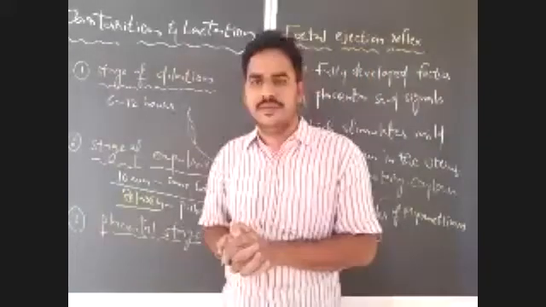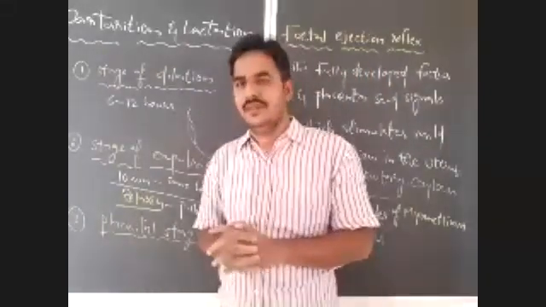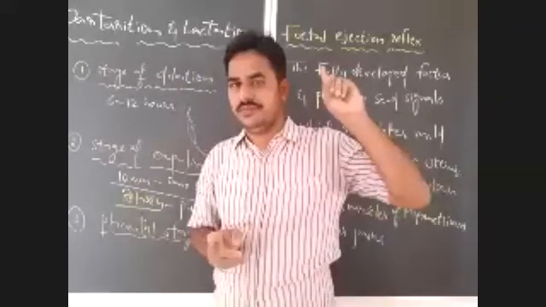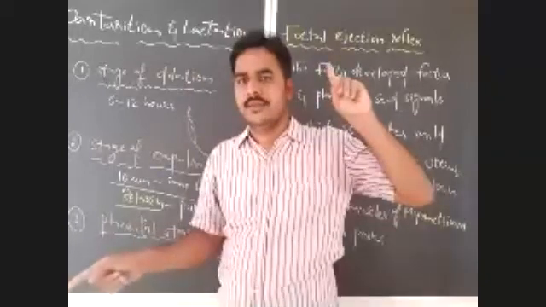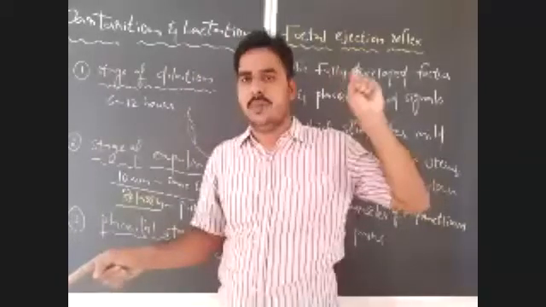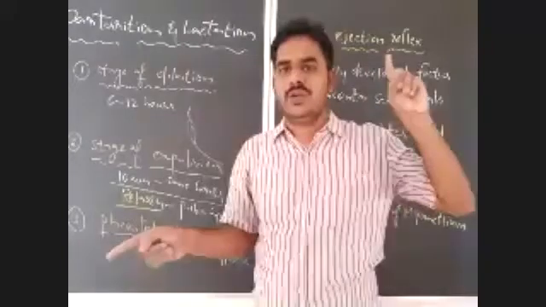Okay, right? So if we observe from copulation, that is physical intercourse between male and female, to parturition, what happened?